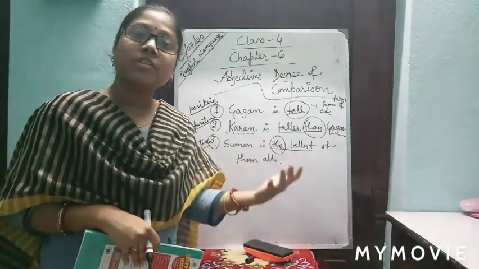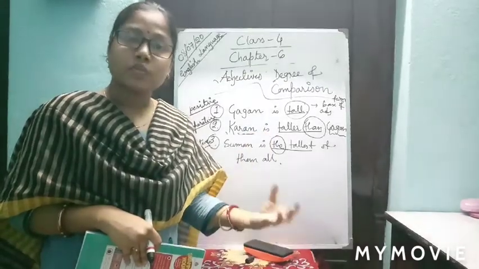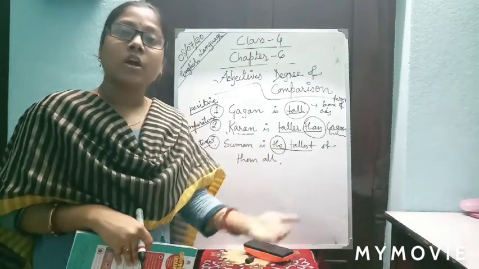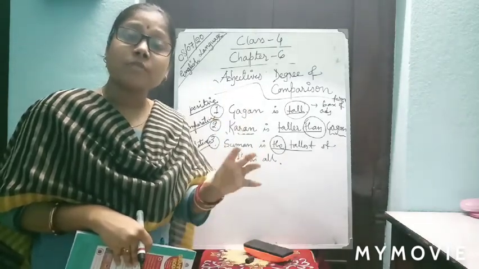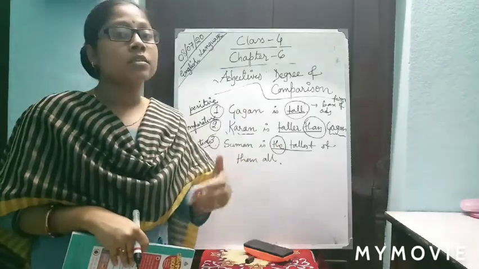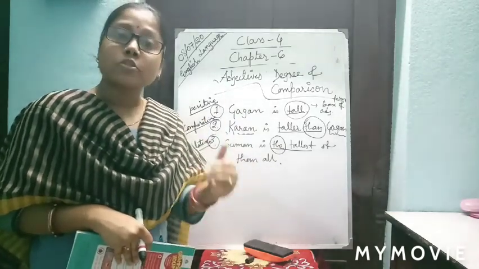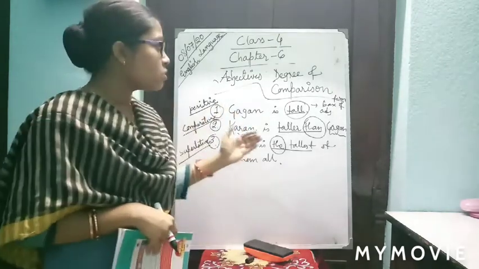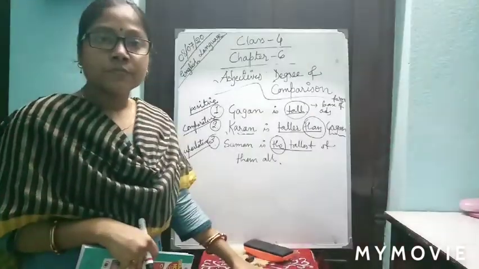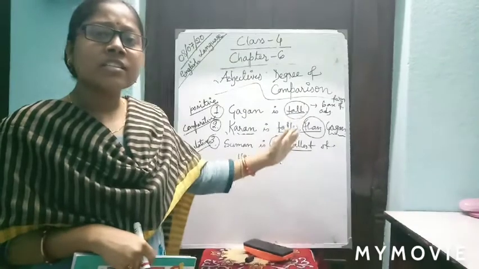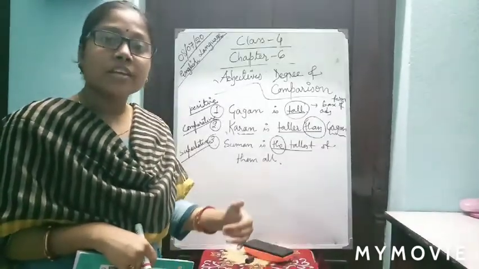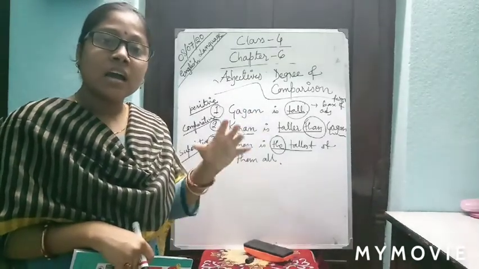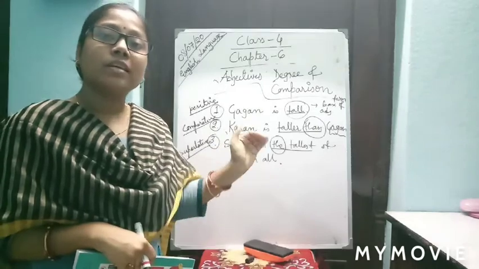Again I am telling: the different forms of adjectives comparing the nouns are known as degree of comparison. Three types: positive, comparative, superlative. Positive, the base form of the adjective. Comparative, when there is comparison between two people. Superlative, when the comparison is between more than two people. We are using the base form in the positive. We are using than after the adjective in the comparative degree, and we are using the before the adjective in the superlative degree. Clear? This is the basic introduction of degree of comparison.